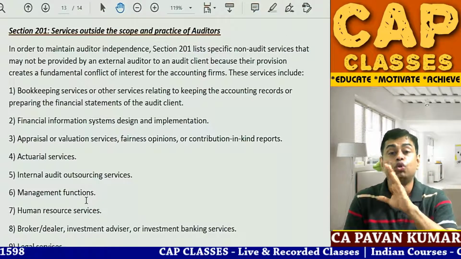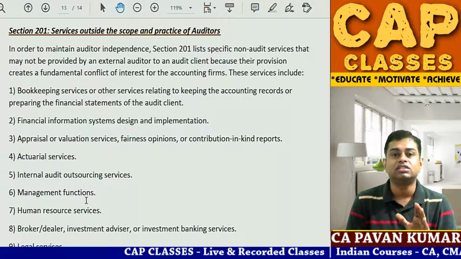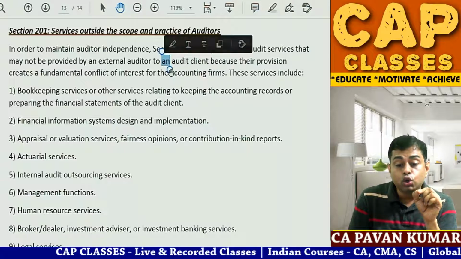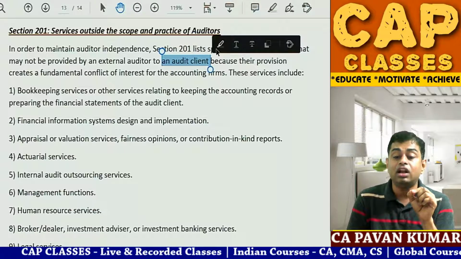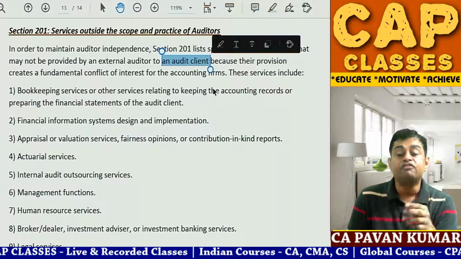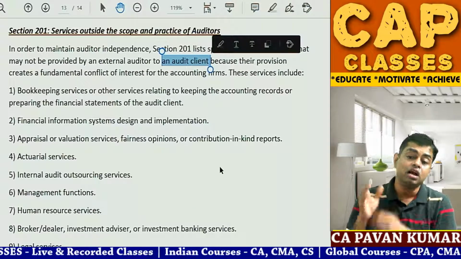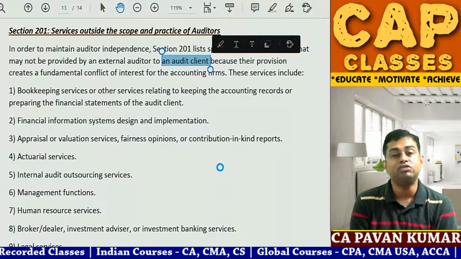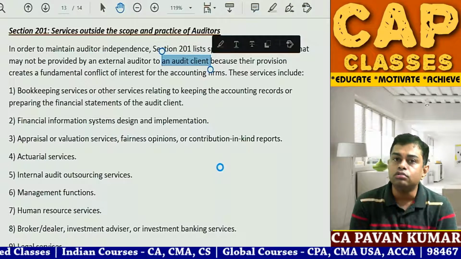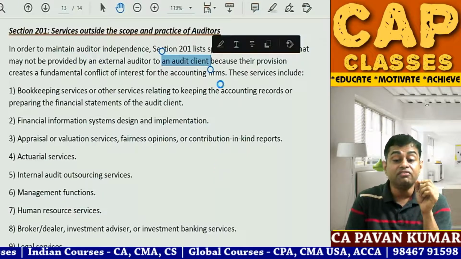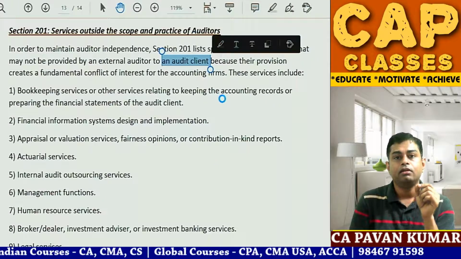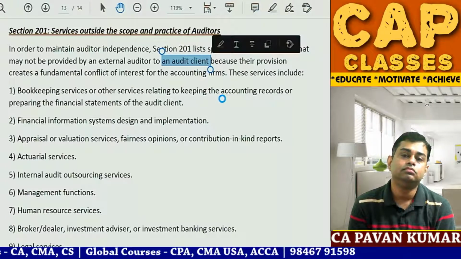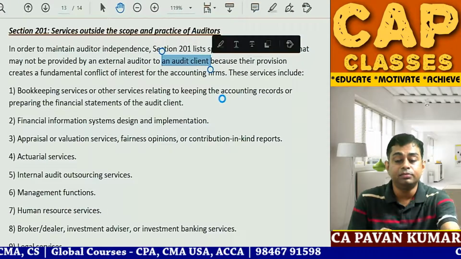Hey, listen. No one is asking you don't do bookkeeping service. What is the condition here? Don't give this service to your audit client. That means already X Limited is your audit client. For them, don't do it. Pawan sir, that means one outside company came, Y Limited, where I am not the auditor. They are asking, sir, can you do our books of account service, sir? Happily do. Who's asking you not to do? So these services are prohibited if you are already external auditor of the company. You understand? Now read the list, ma'am.